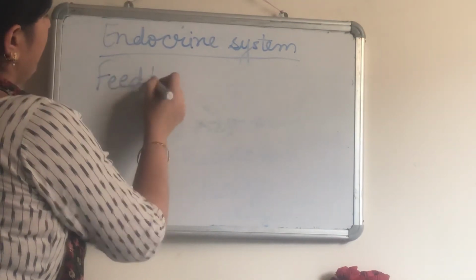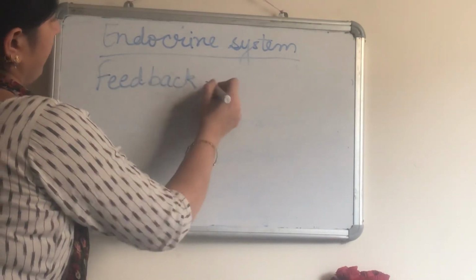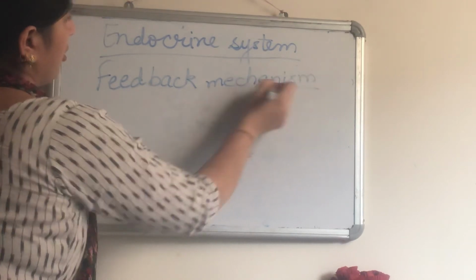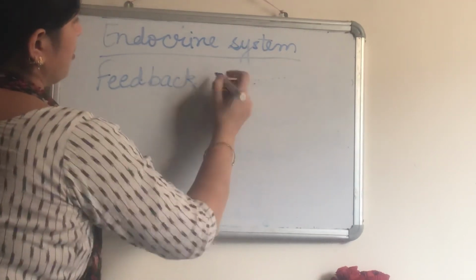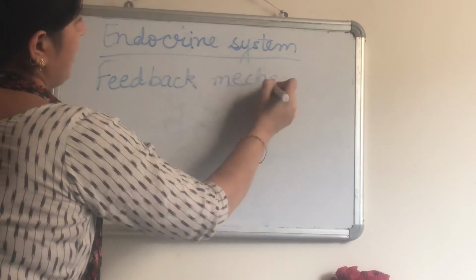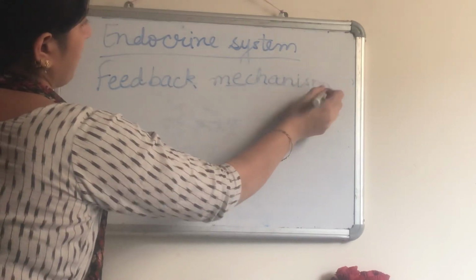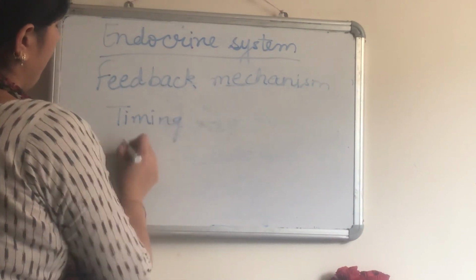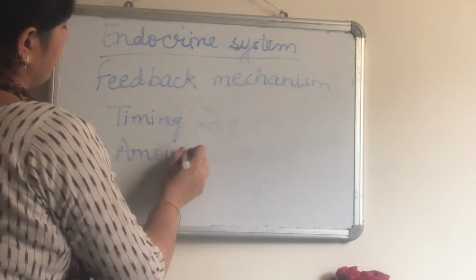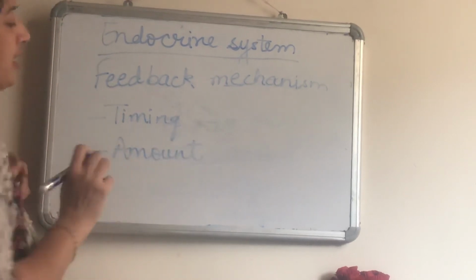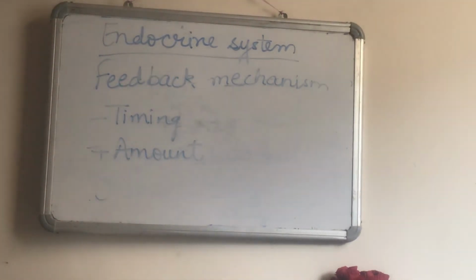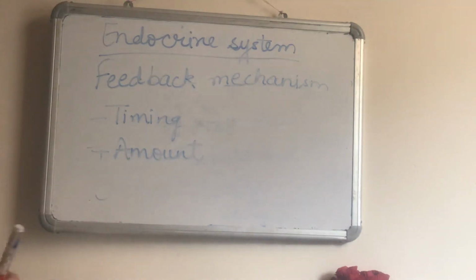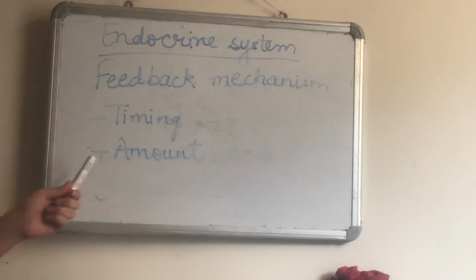Feedback mechanism controls the timing and amount of hormone released. It controls the timing, that at what time which hormone is to be released, and amount, that how much of the hormone should be released. So this is known as the feedback mechanism.